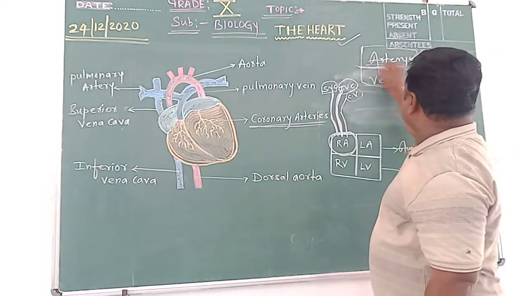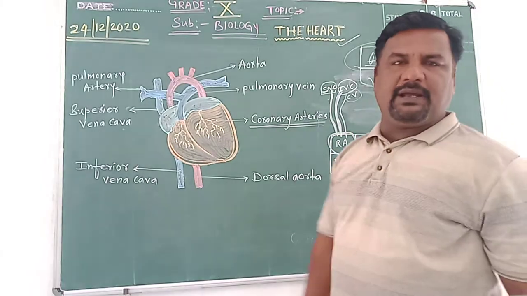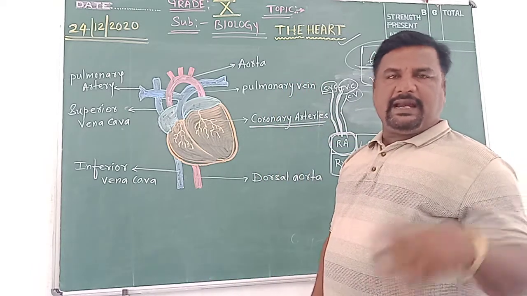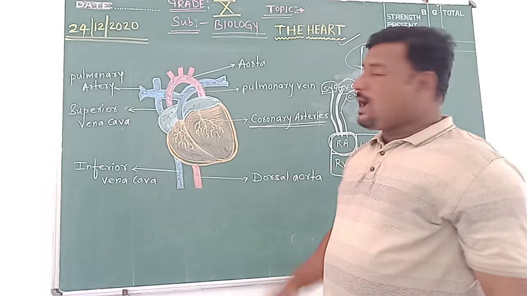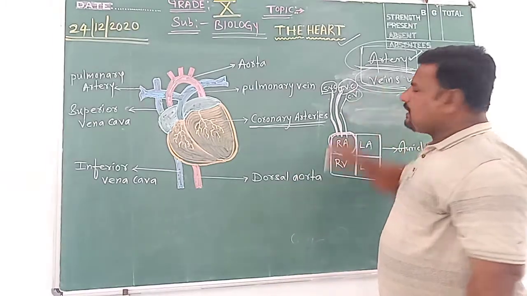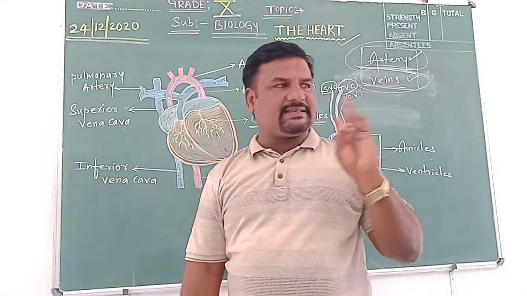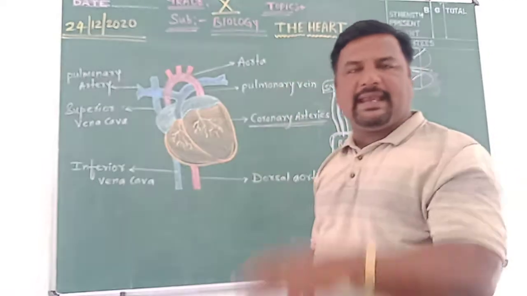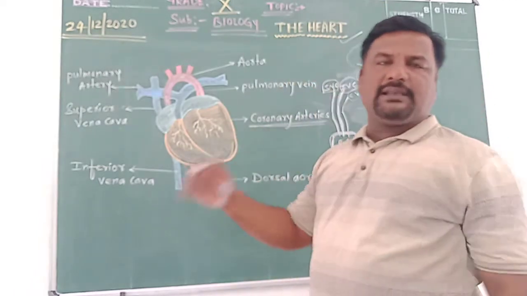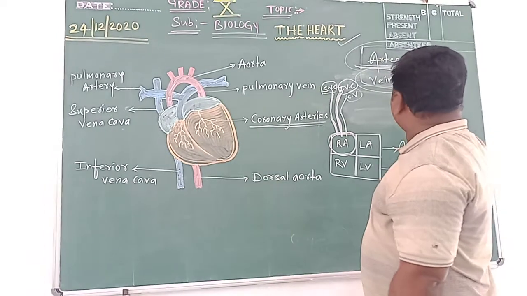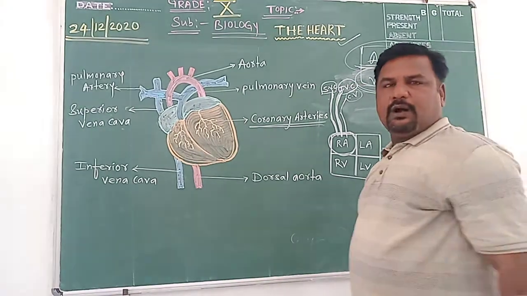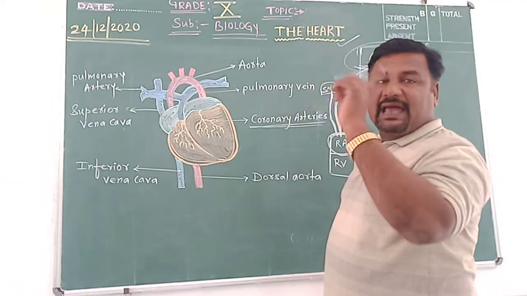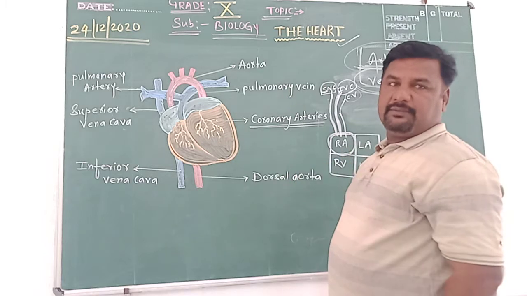So all the arteries in the body carry oxygenated blood, that means pure blood, and deoxygenated means impure blood. All the veins in the body carry deoxygenated blood, but except one. Arteries are the blood vessels responsible for carrying oxygenated blood. All the veins carry deoxygenated blood, except one artery. There is only one artery which carries deoxygenated blood.